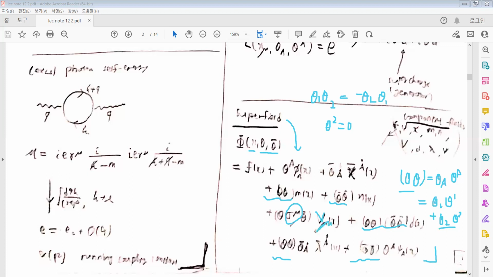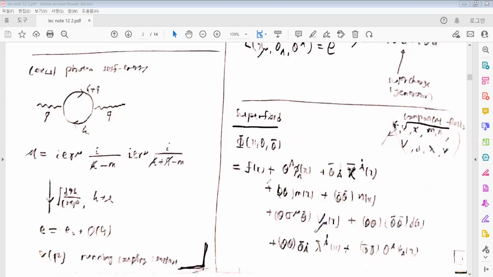There will be contractions between these vector fields and such a matrix in the expansion. And these in the expansion are called the components of the superfield.